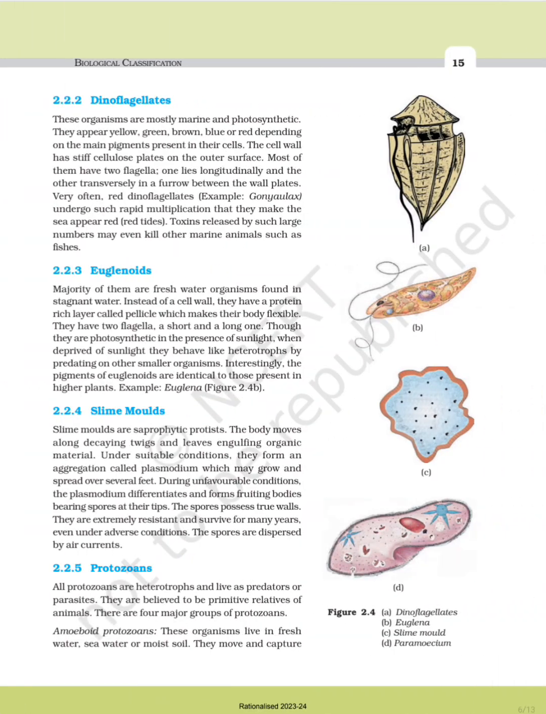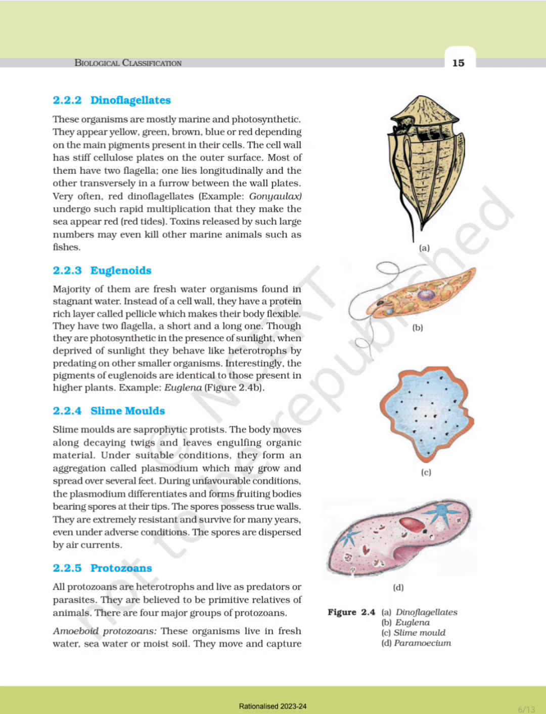2.2.2 Dinoflagellates. These organisms are mostly marine and photosynthetic. They appear yellow, green, brown, blue, or red depending on the main pigments present in their cells. The cell wall has cellulosic plates on the outer surface. Most of them have two flagella. One lies longitudinally and the other transversely in a furrow between the wall plates.